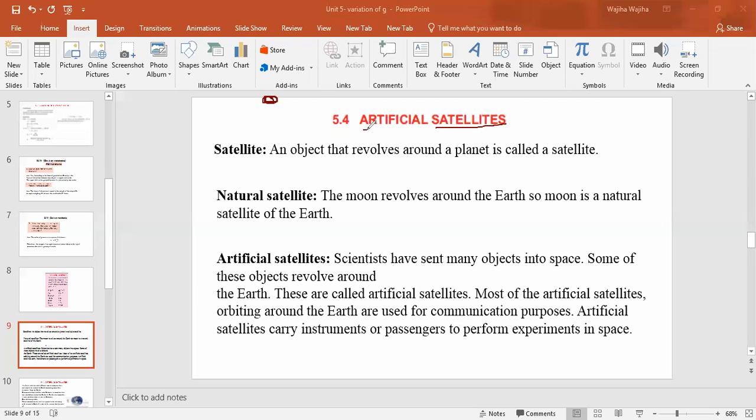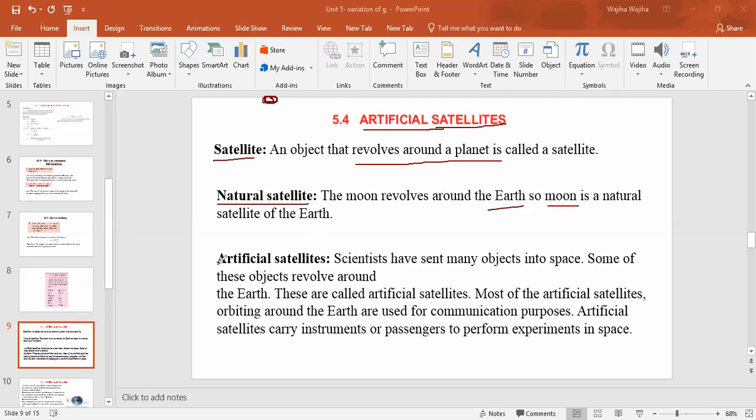So our main topic is artificial satellites. First of all, we have to know what satellites are. Satellites are basically the objects, as I told you, that revolve around a planet. We have the earth, so the objects that revolve around our earth are called satellites. We have the natural satellite, which is the moon, because the moon is revolving around the earth, so the moon is a natural satellite for the earth.